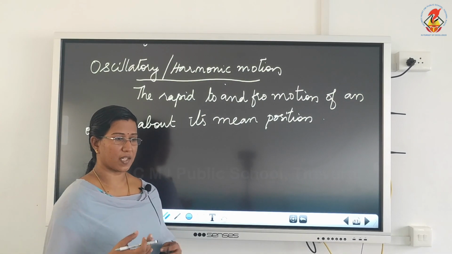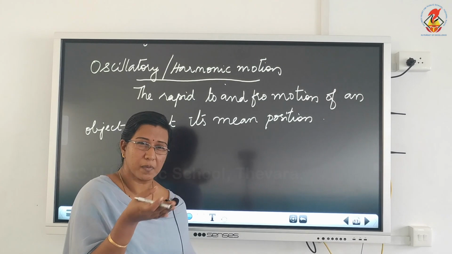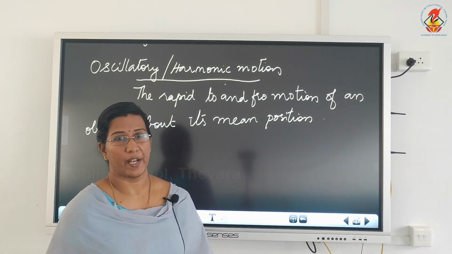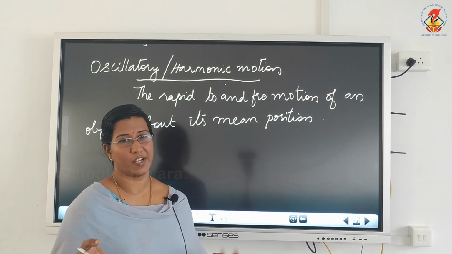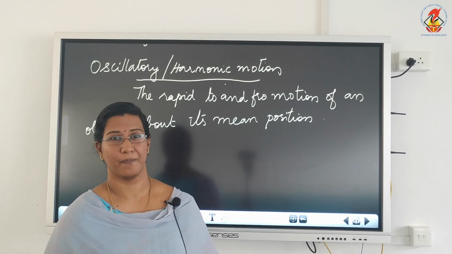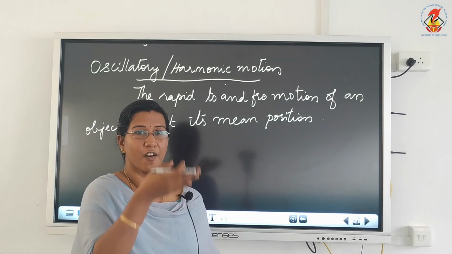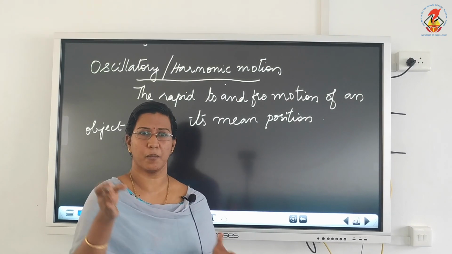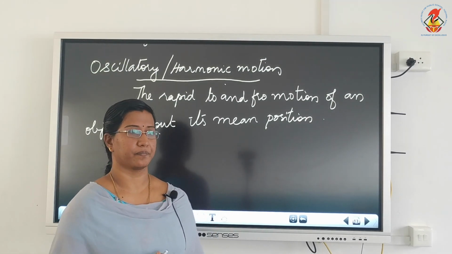Now the difference between oscillatory and vibratory is that oscillations will be slow but vibrations will be very fast. Your phone is vibrating; you will never say your phone is oscillating. The string of the guitar is vibrating, isn't it? But a pendulum will be oscillating because it will be comparatively moving at a slower speed.